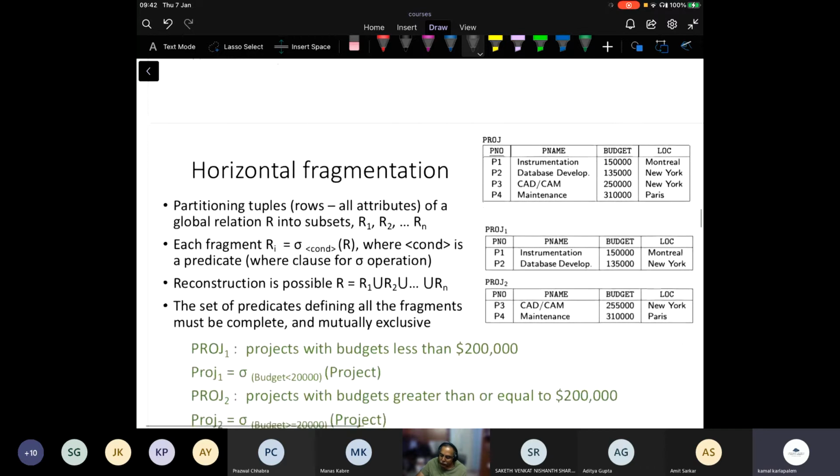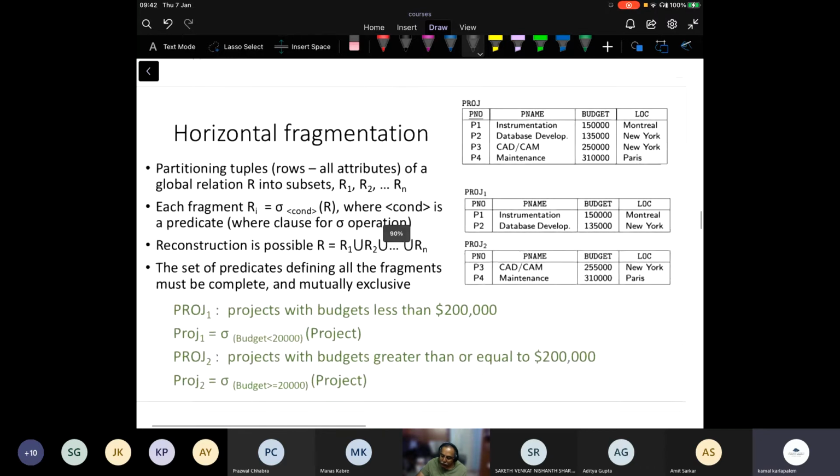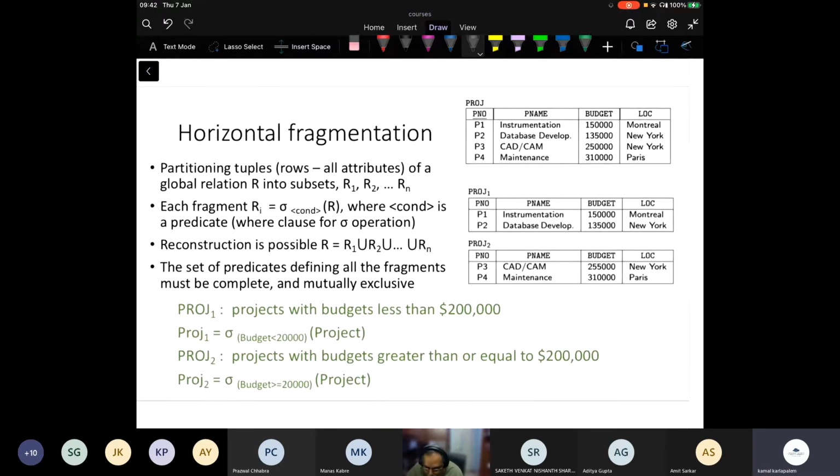Okay. The first fragmentation that we are going to look at is horizontal fragmentation. You take a relation and distribute it across multiple fragments where the complete row is there, right? So it becomes like a select on R. One select on project, and another select on project, and you get two relations that can be treated as fragments.